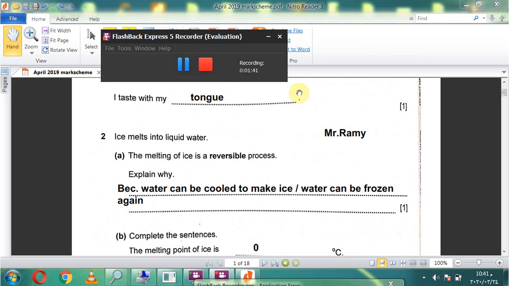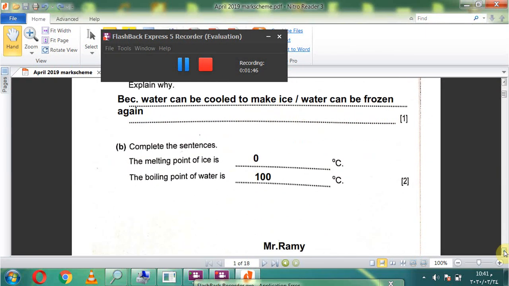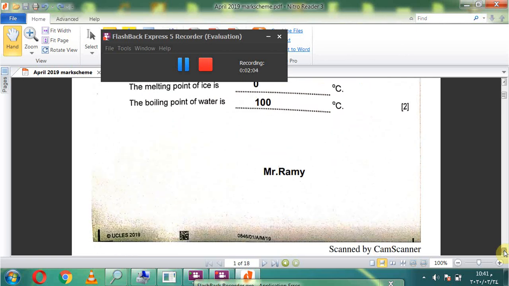B. Complete the sentence. The melting point of ice is 0 degrees Celsius. The same freezing point of pure water also is 0 degrees Celsius. The boiling point of water is 100 degrees Celsius. Okay, but pure water.